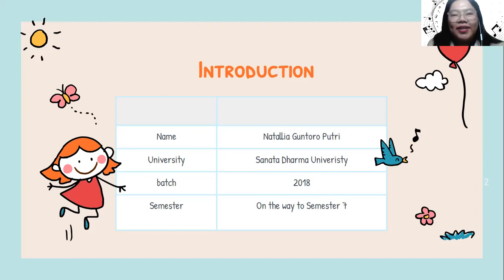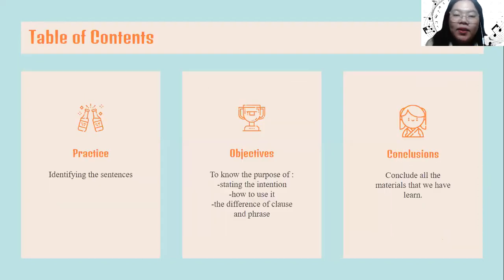Let's get back to our materials. So I believe that all of you already learned a lot about stating the intention last week with Miss Mariani, and this afternoon you also already practiced to identify the sentences. And now in this video, you are going to know the purpose of stating the intention, how to use it, and also the difference between clause and phrase. And after that, we are going to conclude all materials that we have learned together. Are you ready, class? Go, go.